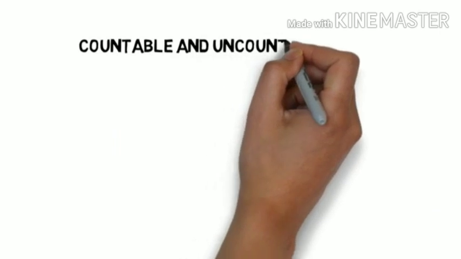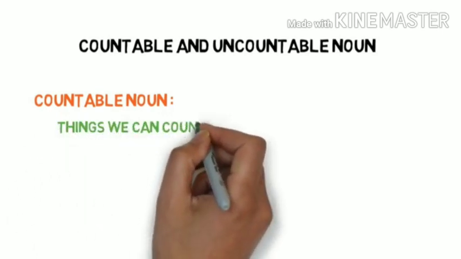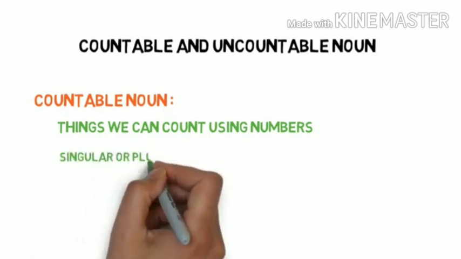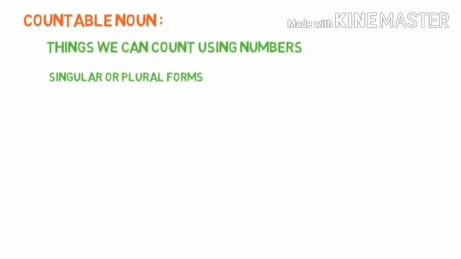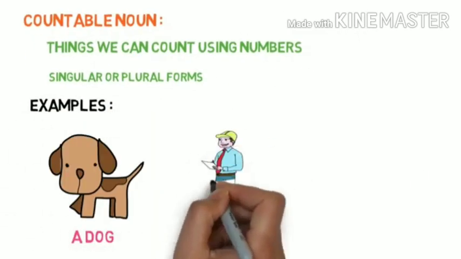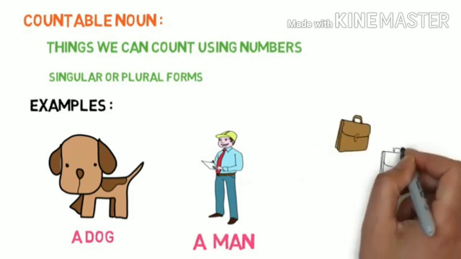Now we will go to the next category, countable noun and uncountable noun. What is a countable noun? Countable nouns are nouns for things we can count using numbers. These nouns can have singular and plural forms. Look at examples: a dog, a man and 3 bags.